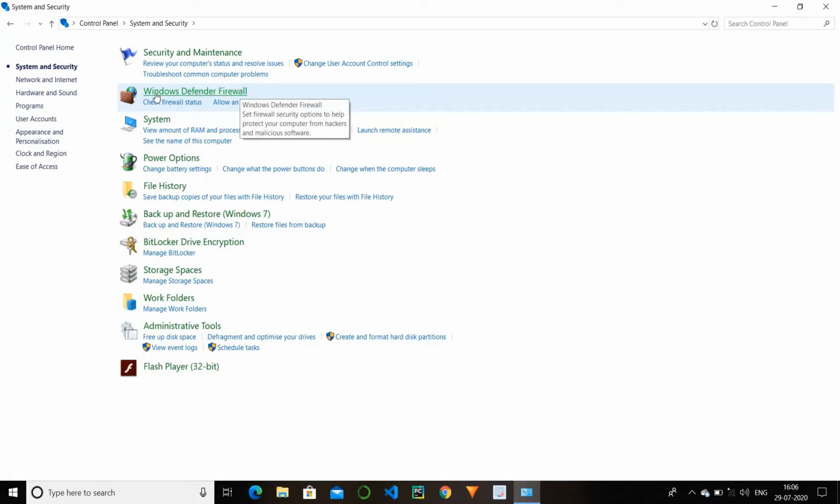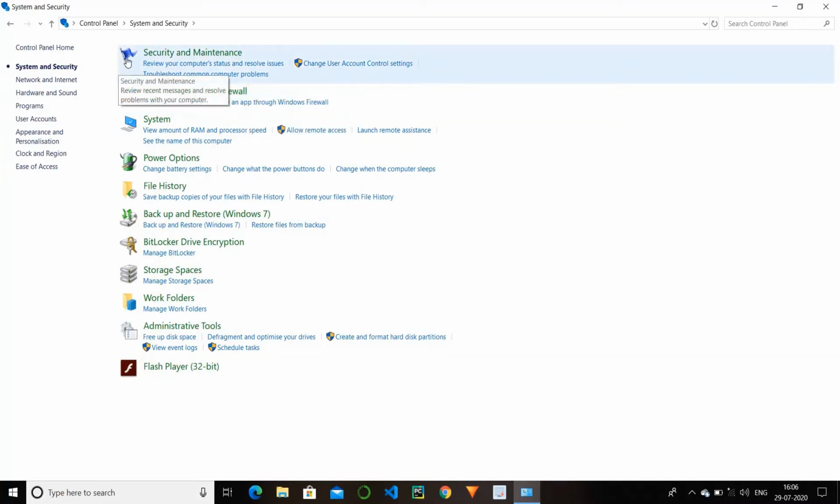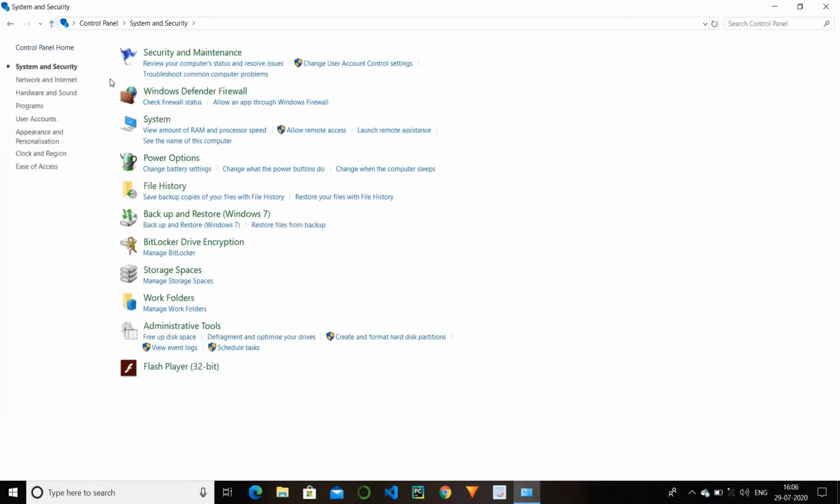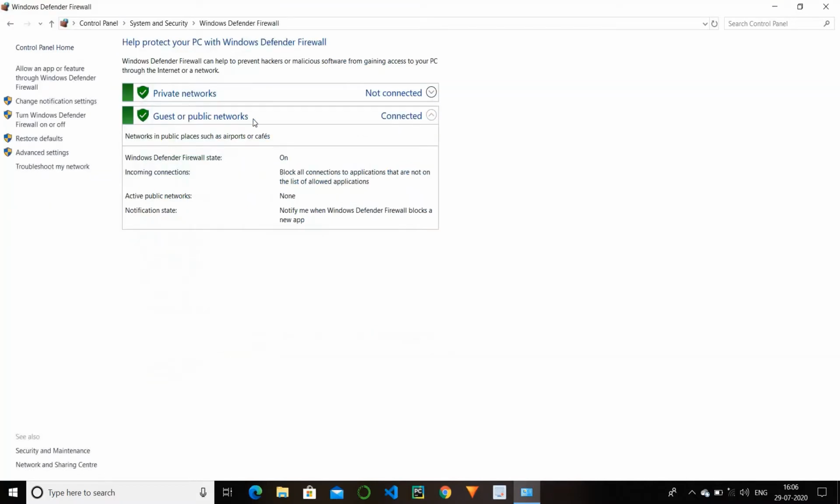So we have different options in this. First we have security and maintenance. This option is not of much use, so skip this option. And yes, we have the Windows Defender Firewall. This is of big use, so you must turn on your Windows Defender Firewall. This is used for preventing viruses from external sources, like the internet and pen drives and other devices which we connect to our computer. So must turn on firewall.